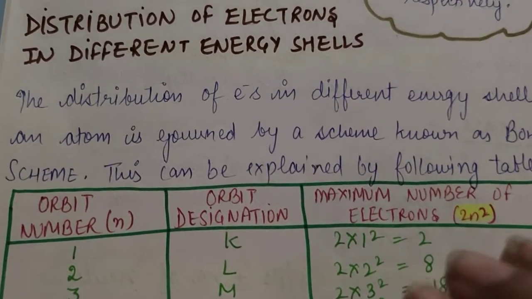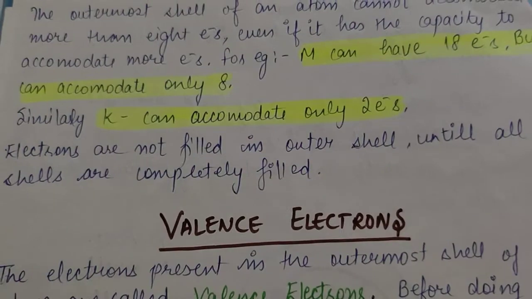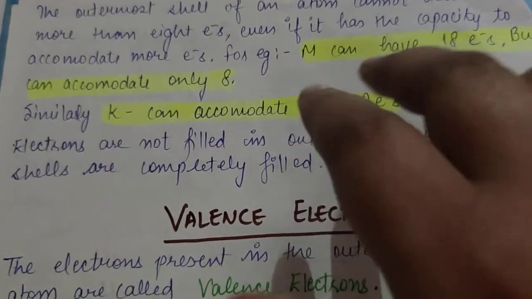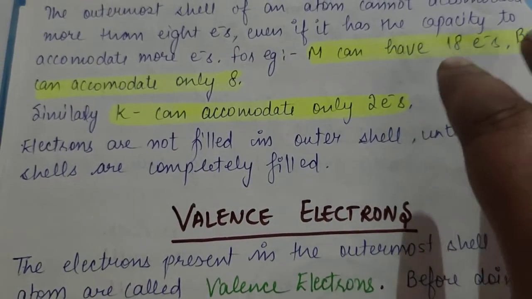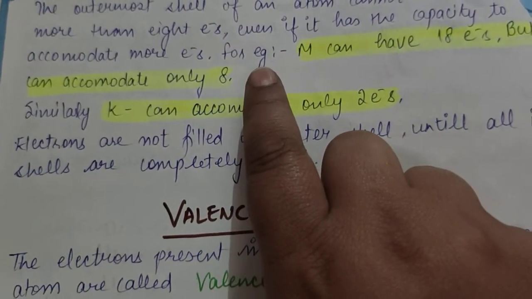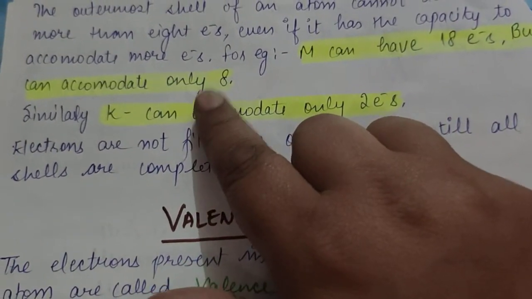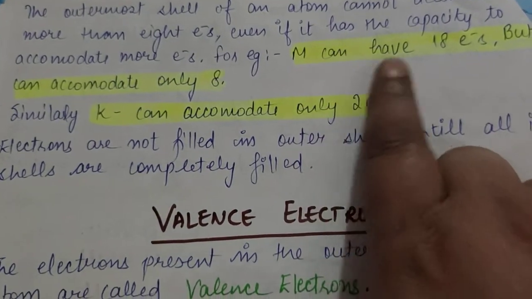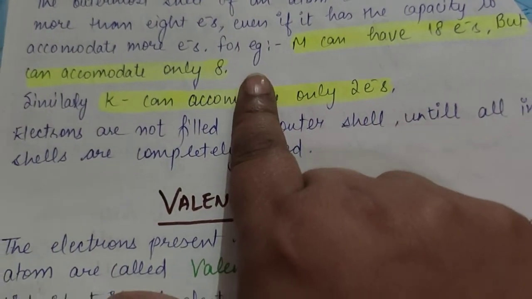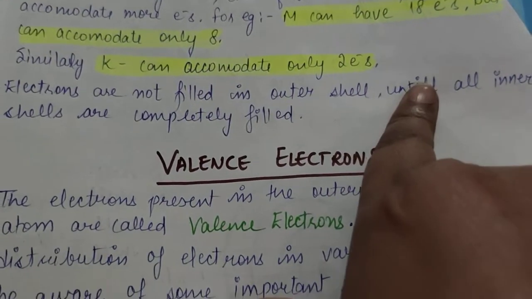This is the maximum number of electrons which a shell can accommodate. But later discoveries explained that the outermost shell of an atom cannot accommodate more than 8 electrons, even if it has the capacity to accommodate more. For example, M can have 18 electrons, but it can accommodate only 8. Similarly, K can accommodate only 2 electrons.